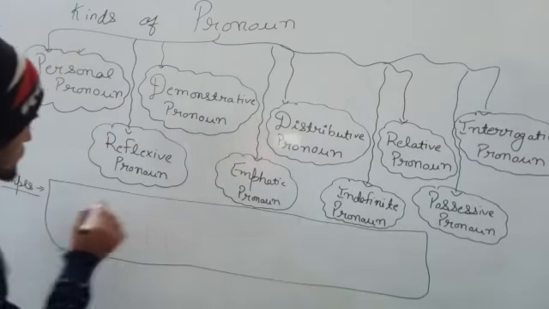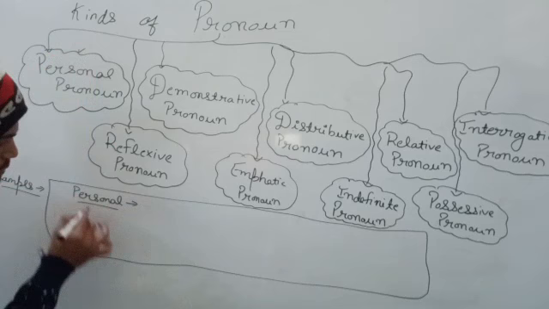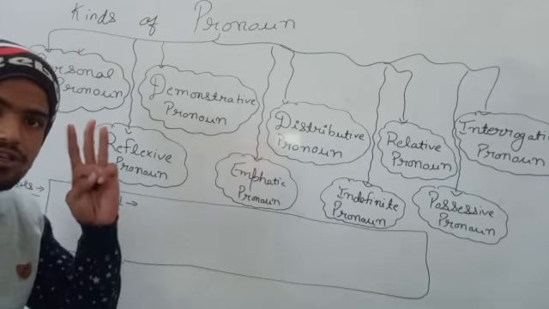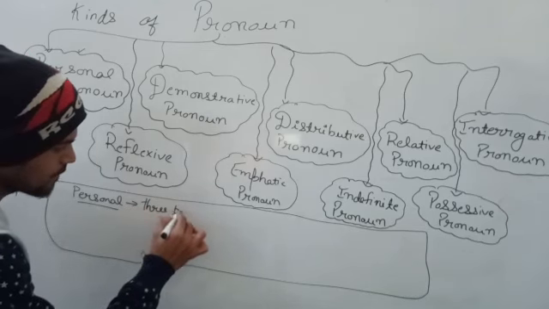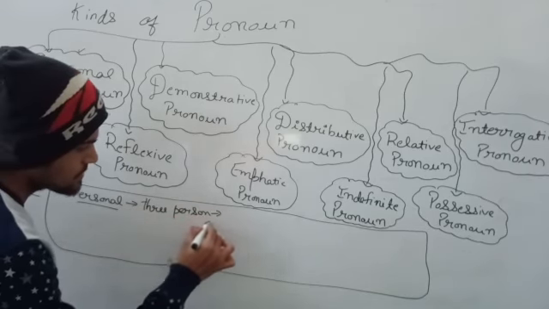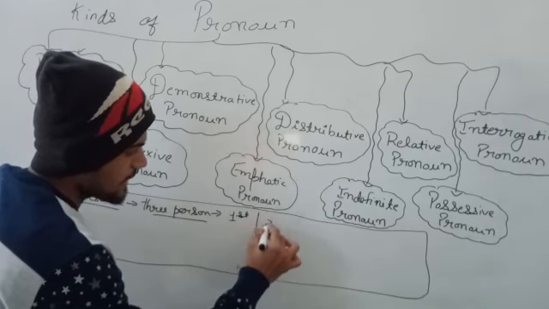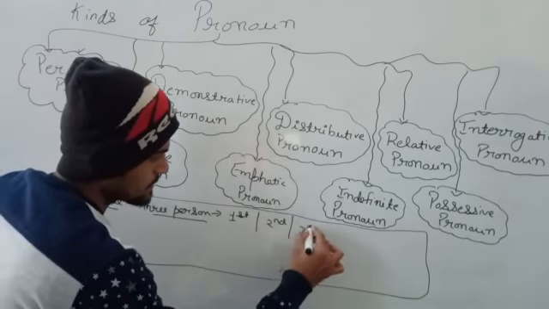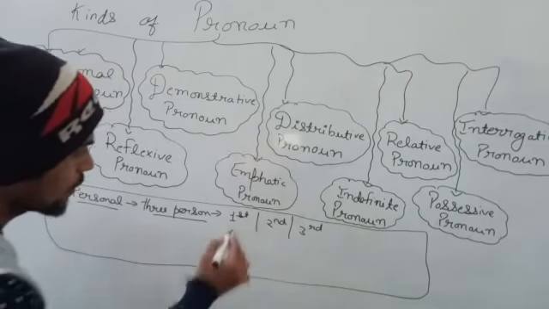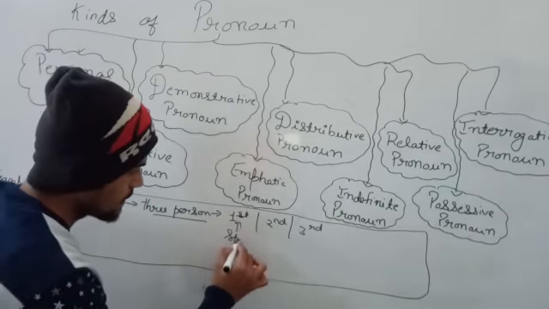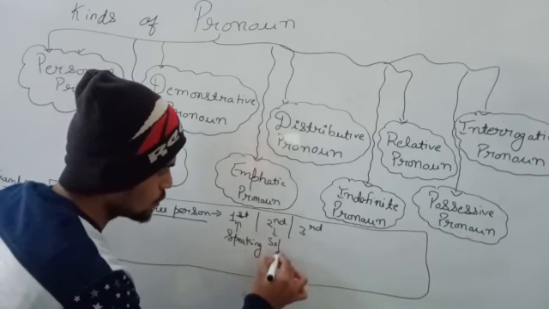When we talk about personal pronoun, we generally talk about three persons. What are those three persons? They are called the first person, second person, and third person. The first person is the person who is speaking. And the second person is the person who is spoken to.